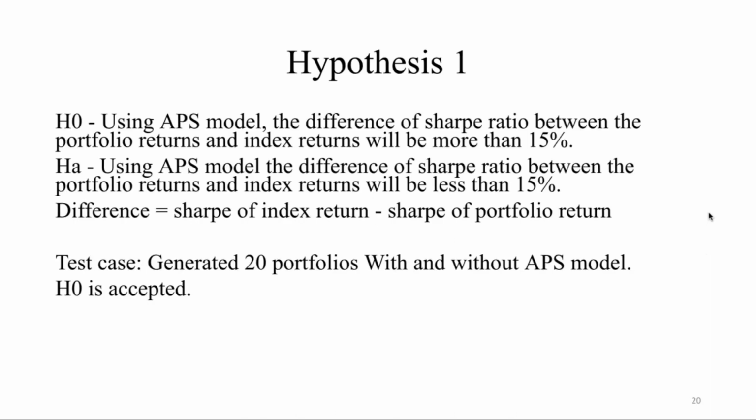Now Pushkar will continue with the result analysis. We deduce two hypotheses from our analysis. The first hypothesis states that the difference between the Sharpe ratio of the index return and the portfolio returns will be around 15%, when we generated 20 portfolios and plotted the graph.